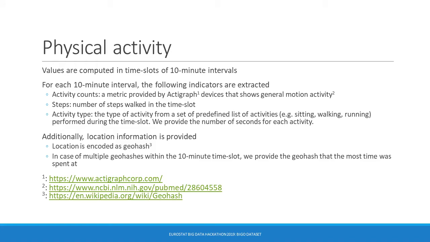Physical activity is quantified in time intervals of 10 minutes. For each 10-minute interval, the following indicators are extracted: activity counts, as would have been computed by an actigraphy device, number of steps walked, and finally the type of activities that were performed by the participant in that time interval. Absolute time and location are also provided for each time interval. Note that the location is provided in the geohash encoding in this case.